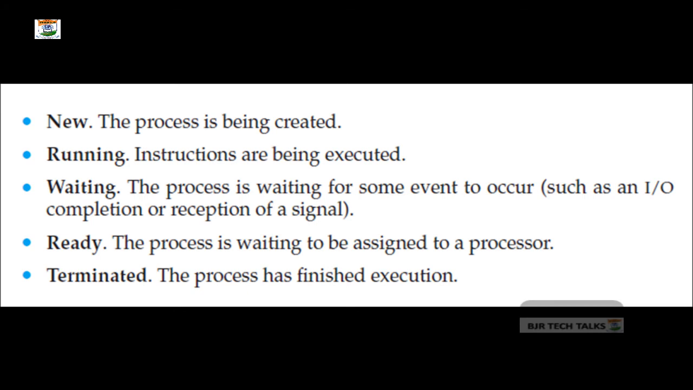So as a process executes, it changes state, as we have mentioned in the ATM example. The state of a process is defined in part by the current activity of that process. That means the state can be understood by the current activity of the process, and each process may be in one of the following states. You can see the picture.